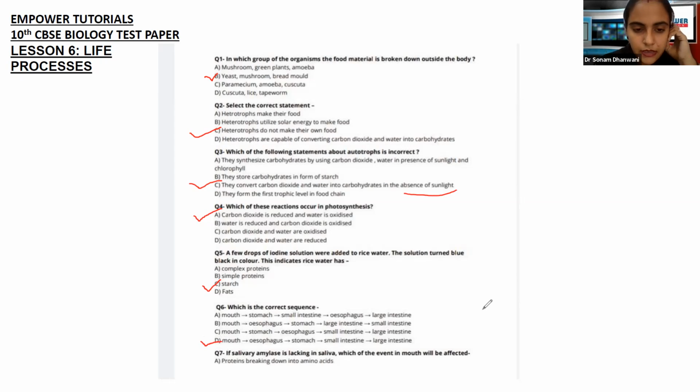Okay, next one. If salivary amylase is lacking in the saliva, which of the events in the mouth will be affected? I think we have also seen this one in the last session. So first one is proteins breaking down into amino acids.